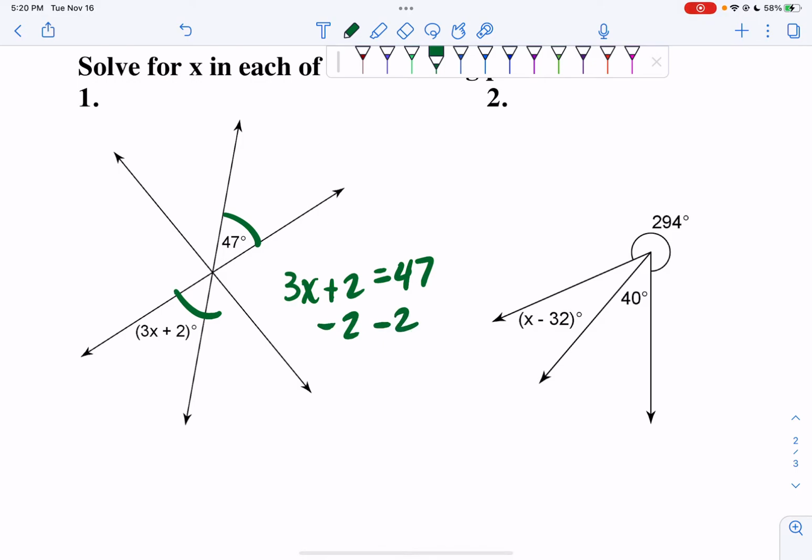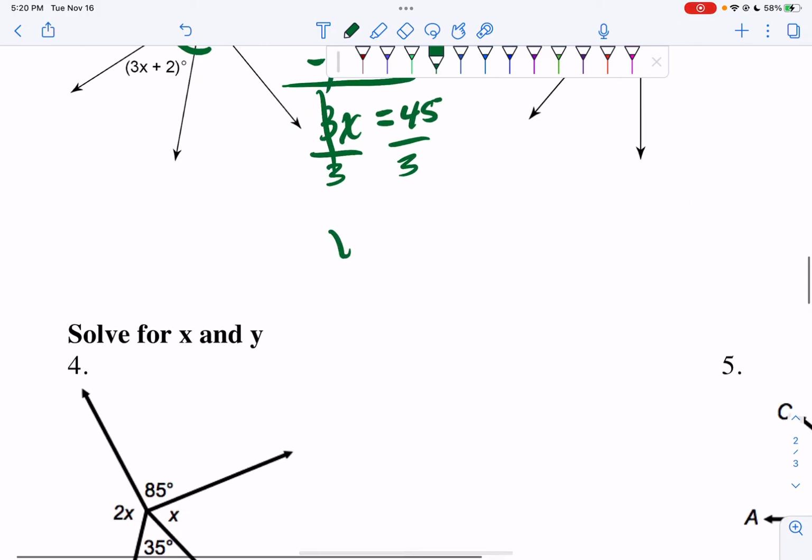So I have 3x plus 2 equals 47. Subtract 2 on both sides. I get 3x equals 45. Now divide by 3, and I get x is equal to 15. And that's my final answer.